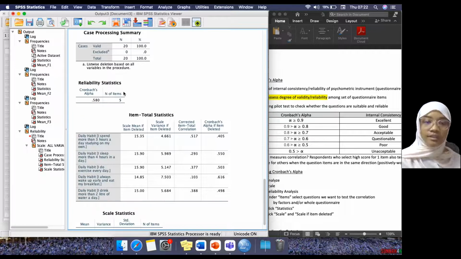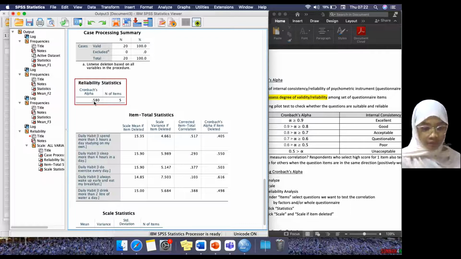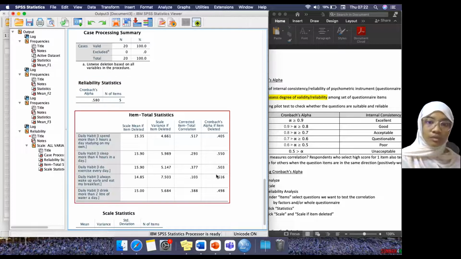If you retain the point, it is still 0.58. It has not reached 0.7, so it is not an acceptable questionnaire. For these cases, you either need to justify your answer with your lecturer later on, or you have to proceed with this one, or you have to change it. But in real cases, you are supposed to change the whole thing. Mostly in real cases, it is valid and reliable since you have gone through your pilot study.